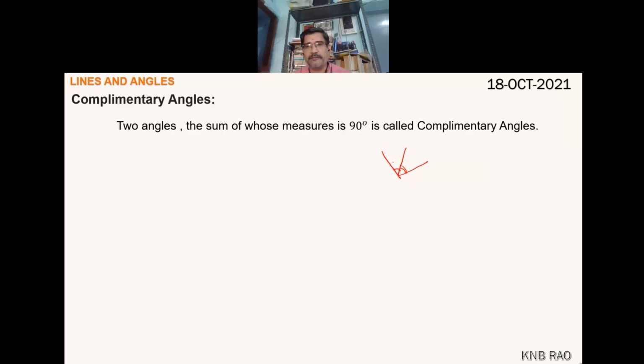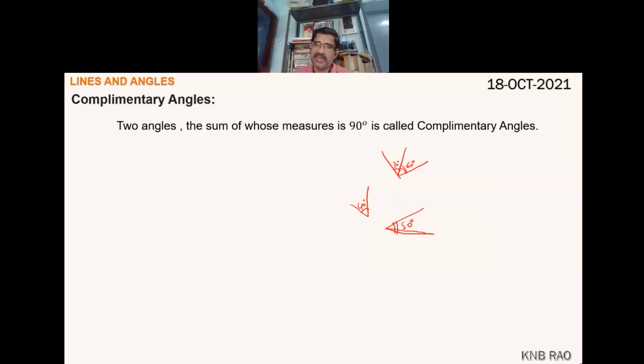If this is 30 degrees and this is 60 degrees, their sum is 90 degrees, so both angles are complementary. Or it can be somewhere like this, 40 degrees, 50 degrees.